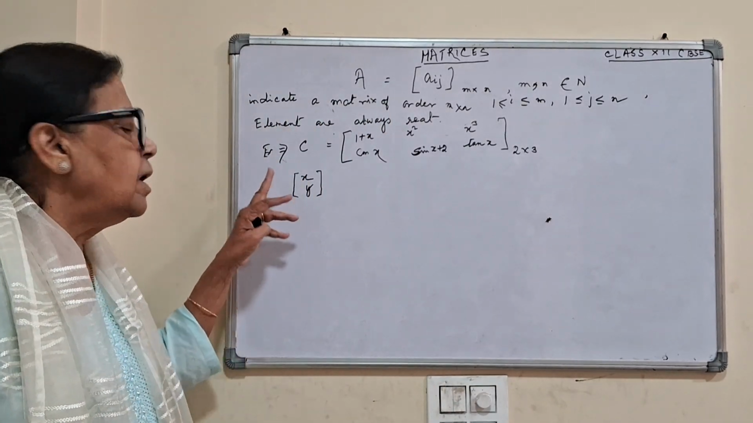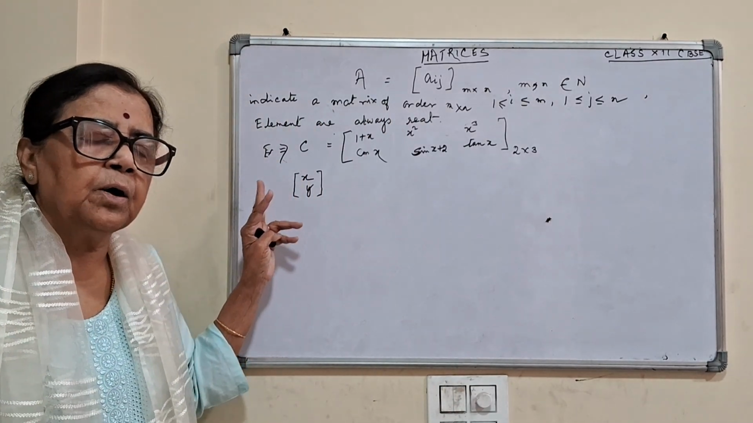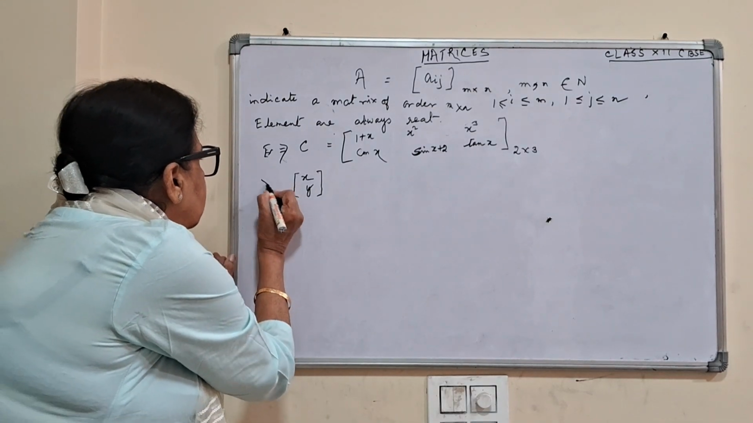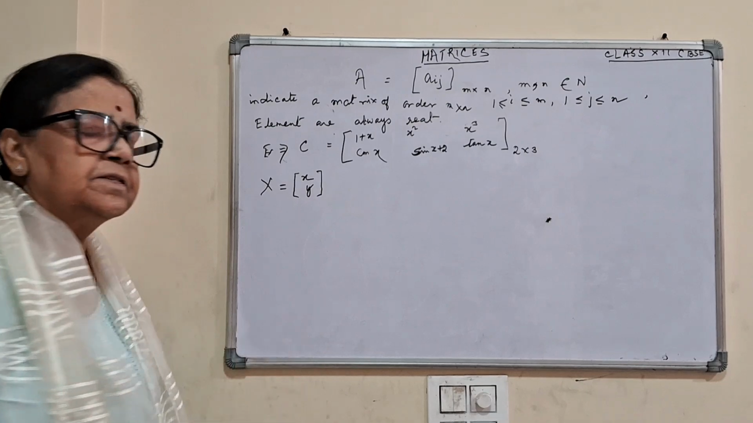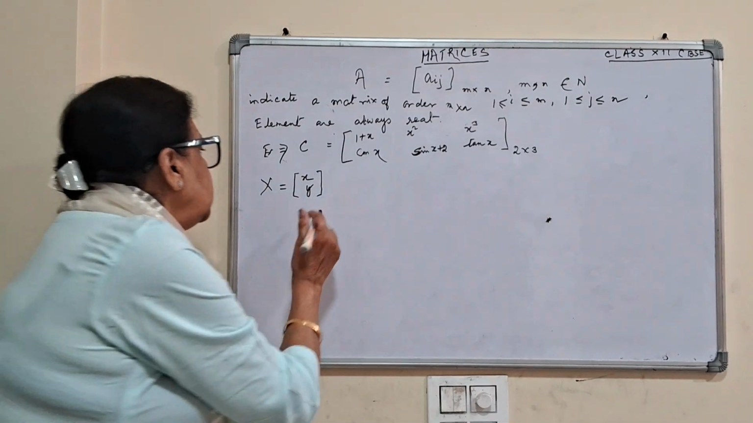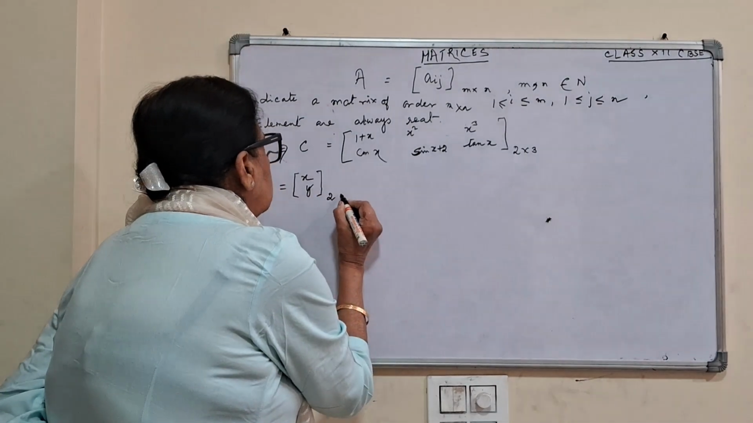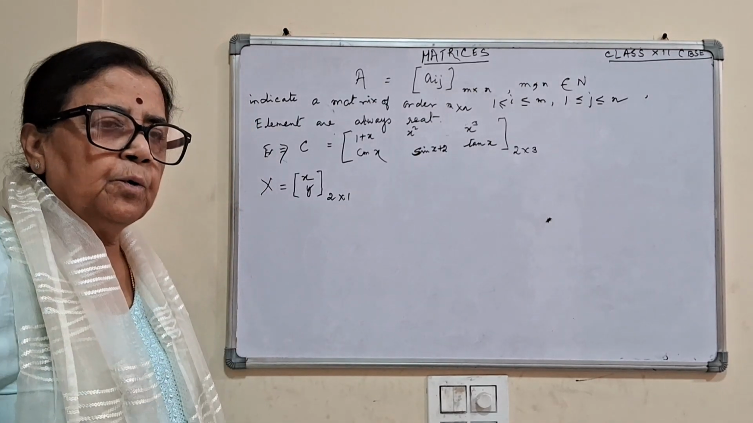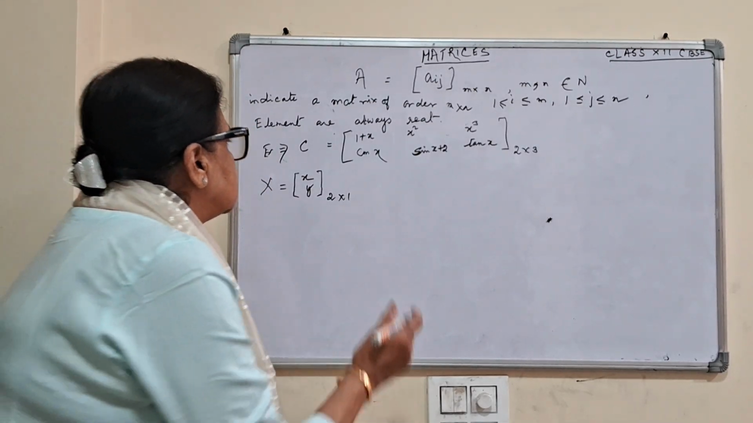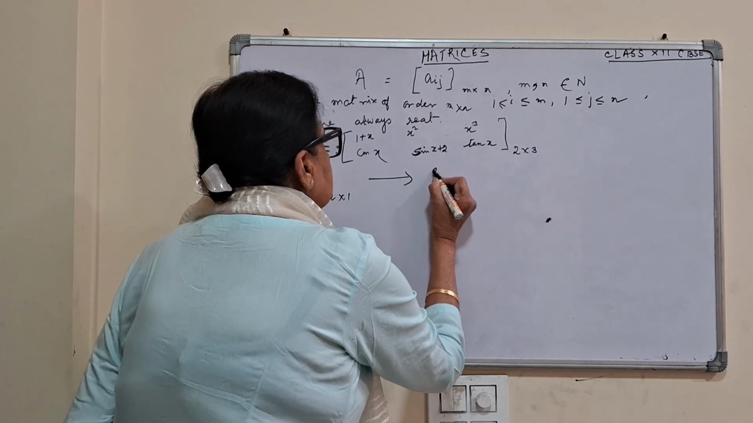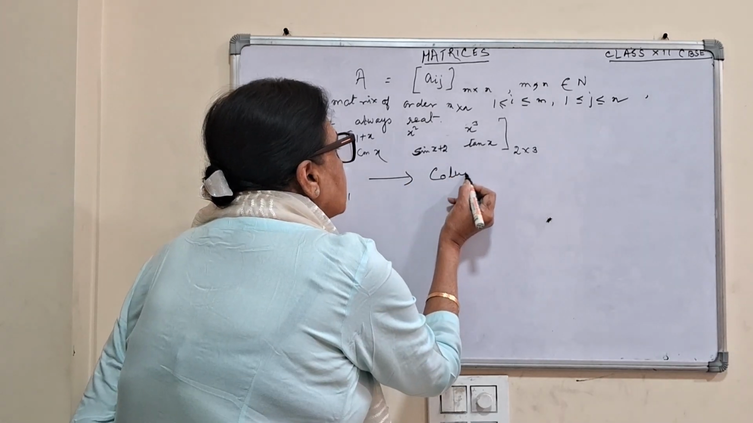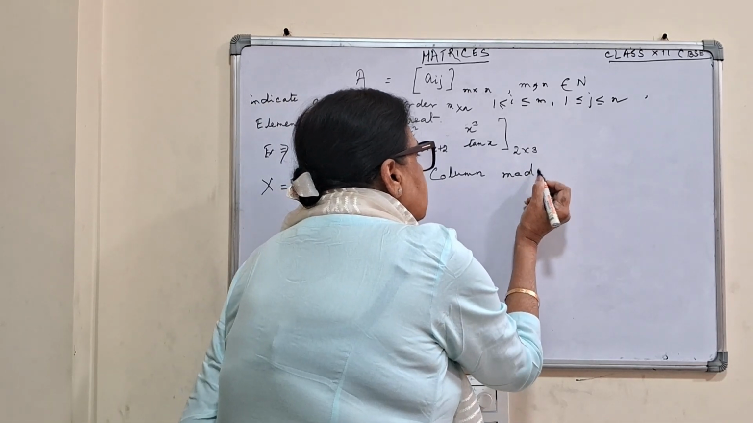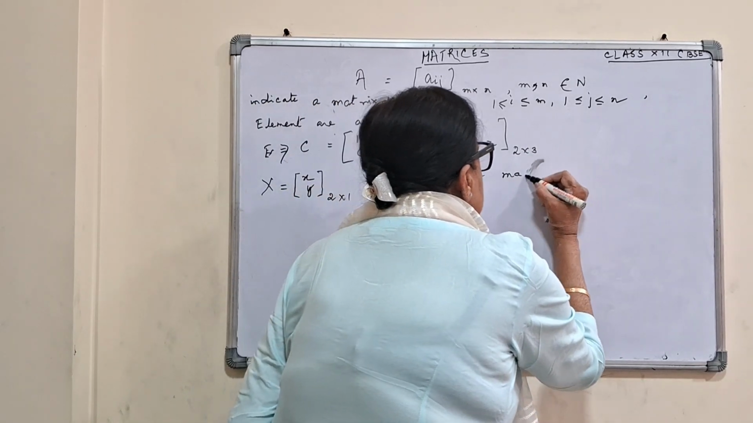Now I have two elements, x comma y, and my matrix is this. How many rows? 2 rows and 1 column. So only 1 column. This is called a column matrix.